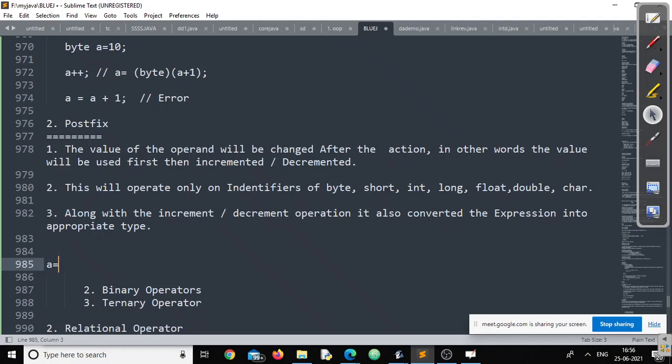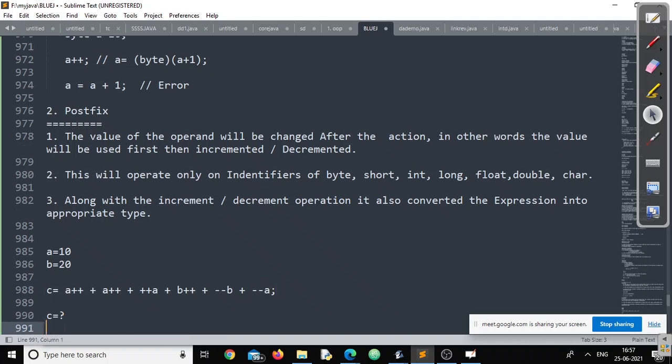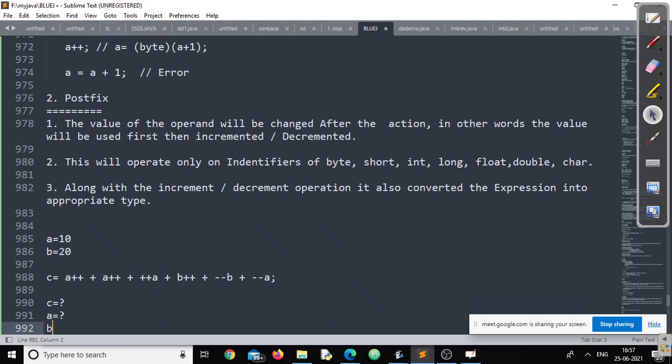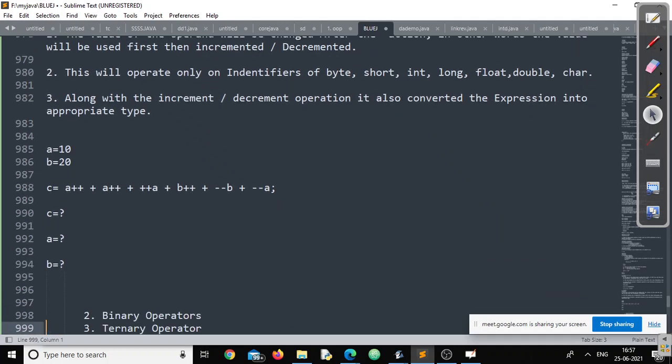Okay, tell me what will be the value of C, what will be the value of A, and what will be the value of B. Please calculate and let me know what exactly the value will be.